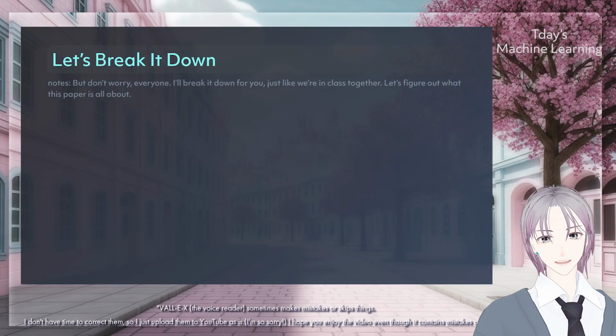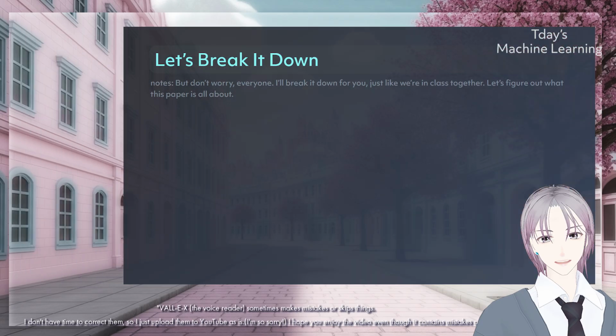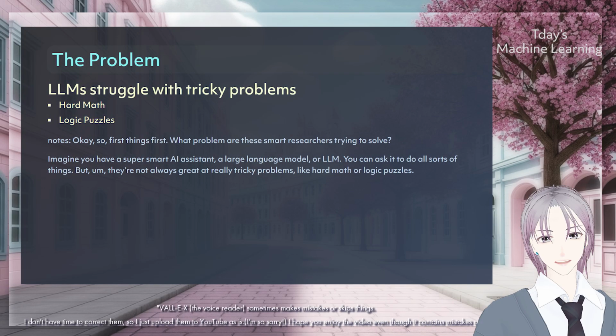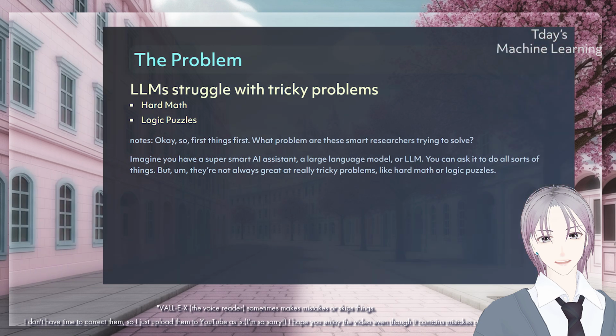But don't worry everyone, I'll break it down for you, just like we're in class together. Let's figure out what this paper is all about, okay? So first things first, what problem are these smart researchers trying to solve? Imagine you have a super smart AI assistant, a large language model, and you can ask it to do all sorts of things. But they're not always great at really tricky problems, like hard math or logic puzzles.